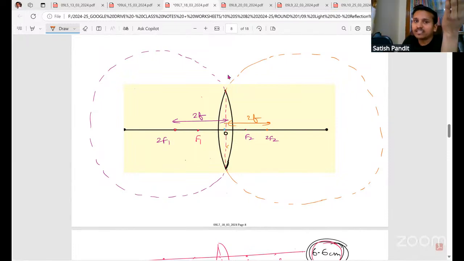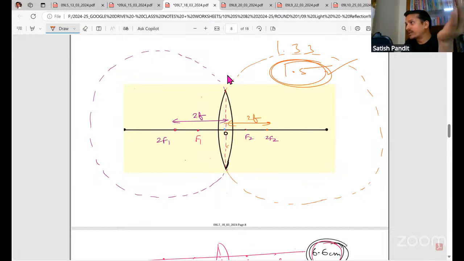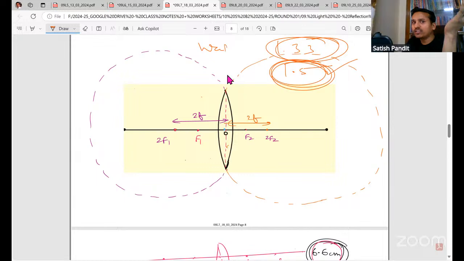For example, they say the refractive index of water is maybe 1.33 and the refractive index of glass is 1.5. If you compare these two, the refractive index of glass is higher, so glass is optically denser and water is rarer. They will give some values; they will not randomly ask. So we can say that glass is optically denser compared to water. Clear, Swayam?